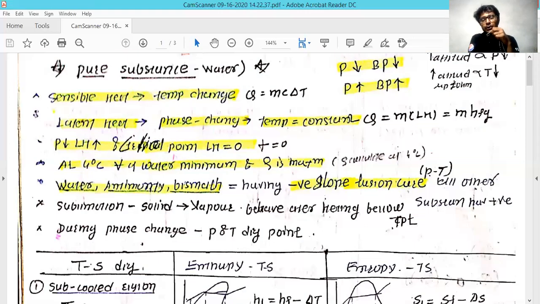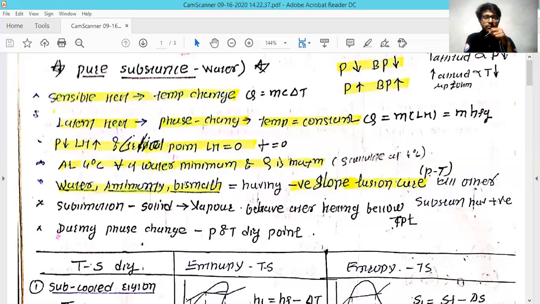And still, if you go higher in altitude, the temperature also decreases, up to 10 kilometer. And secondly, the latent heat. Latent heat, whatever I have explained, is the heat required to change the phase of the substance in which the temperature remains constant, and that is calculated by m L_H. It is denoted in two forms: L_H, which means latent heat, and secondly h_fg, which I'll explain afterward why it is written in that form. That's the latent heat of enthalpy.